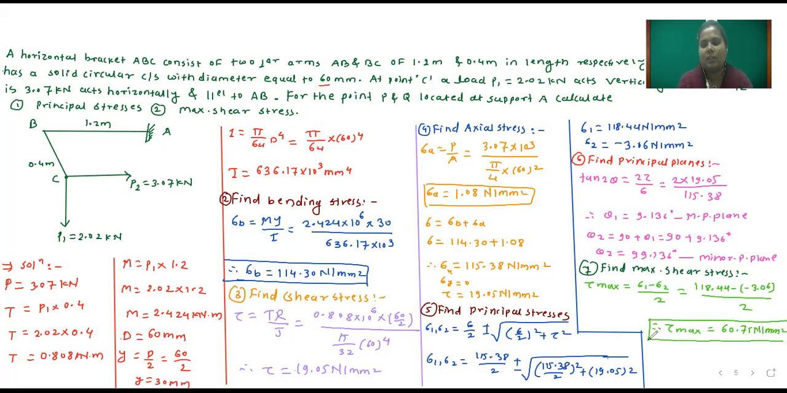So if axial force, thrust, is given, first you have to find out bending stress, then shear stress, then axial stress. After that you have to take the addition of bending stress and axial stress. Then you are able to find out principal stresses. Okay, so this is the solution. Please write down fast.